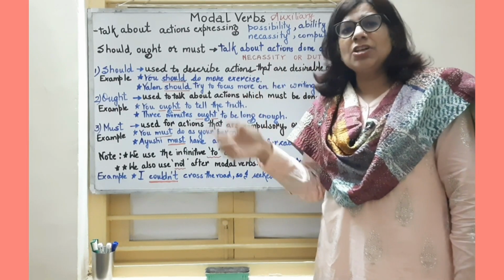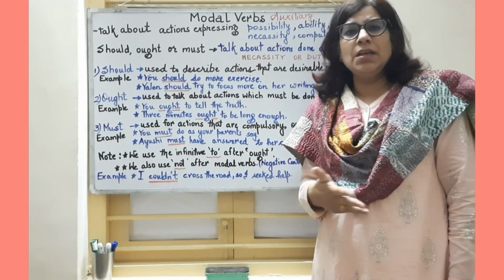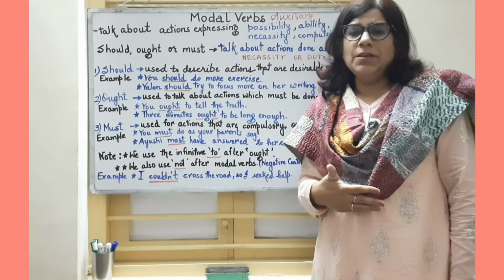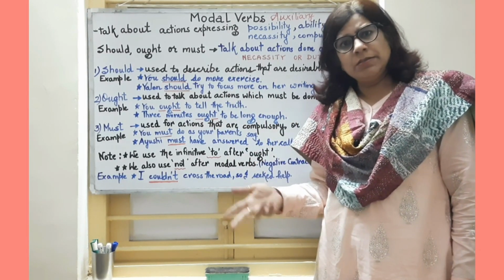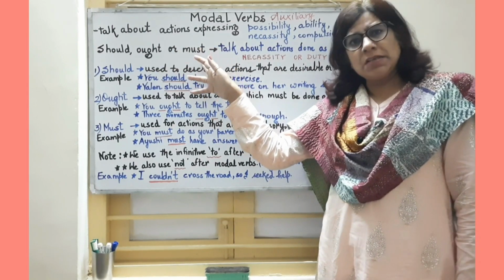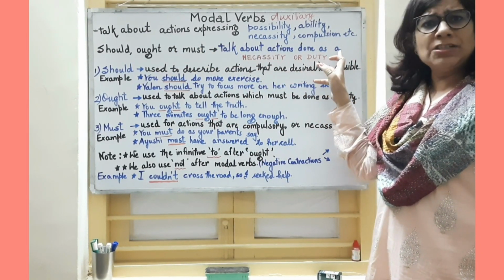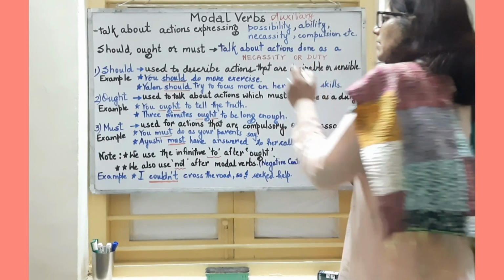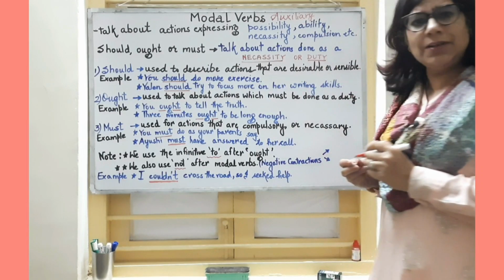And here in this chapter, in this topic, we are going to learn three main modal verbs: should, ought, must. Right? Should, ought, and must. These three are used to talk about actions which are done as a necessity or as a duty. Right?